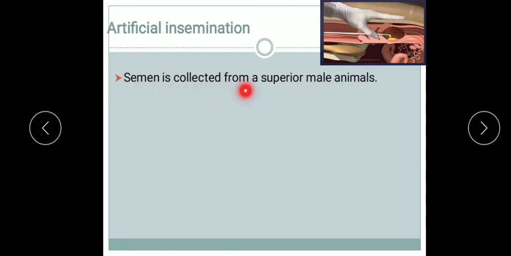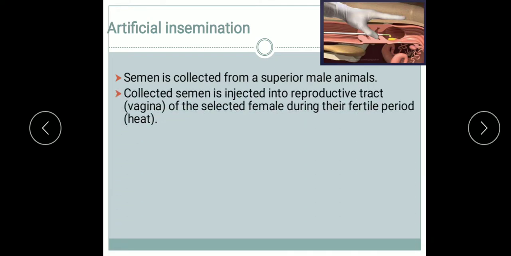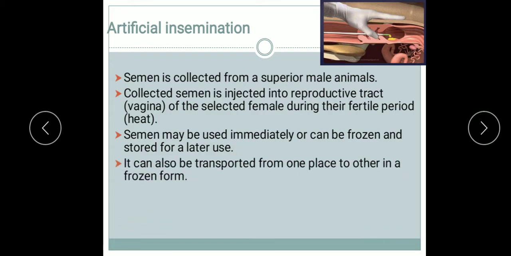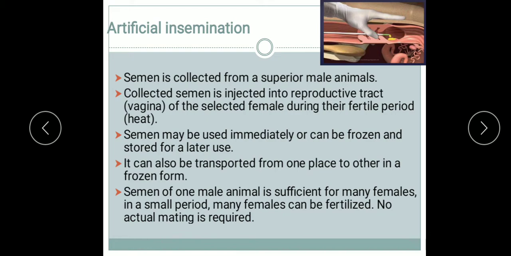Here the semen is collected from a superior male animal which has the desirable characters. After collection, the semen is injected into the reproductive tract of the selected female during their fertile period, that is the heat. The semen may be used immediately or can be frozen and stored for later use. It can also be transported from one place to another in a frozen form.